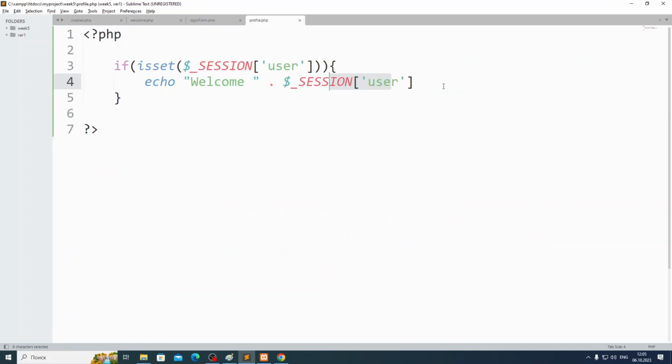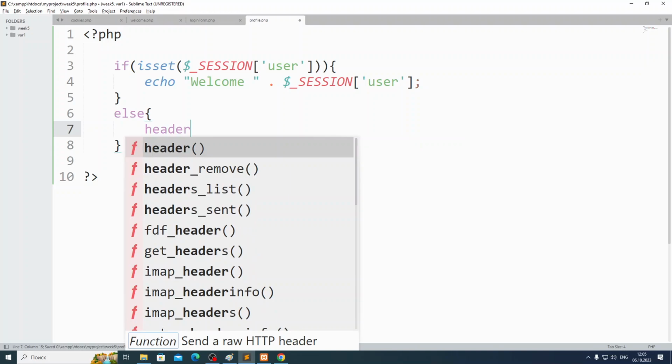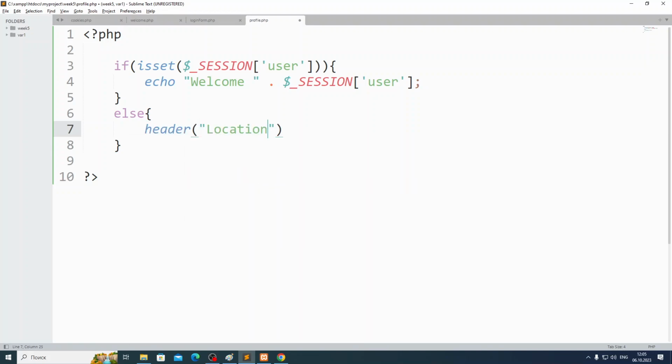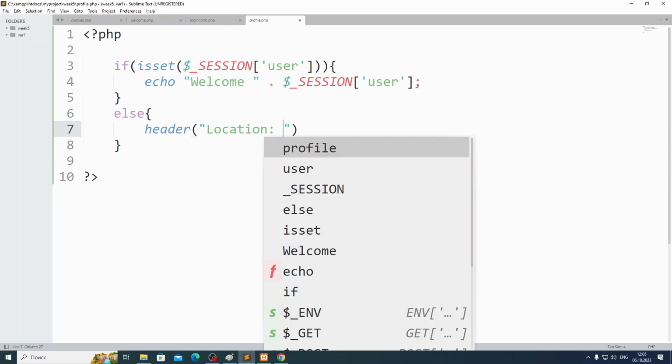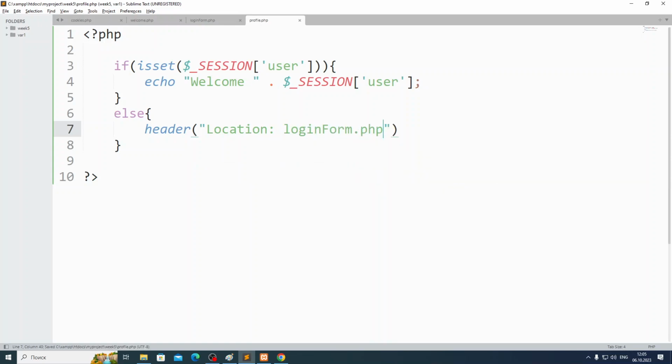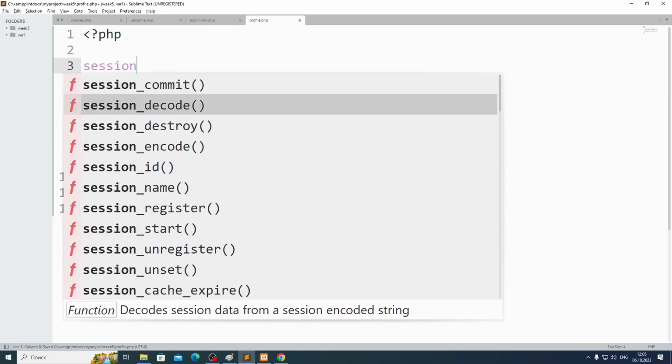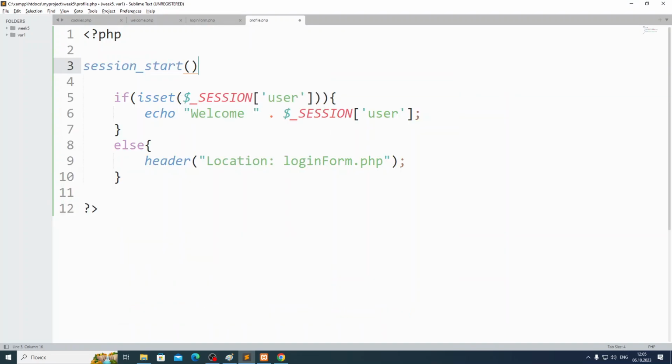But if it's not set, guys, else what will we do? We'll make header again, Location to which file? Login form dot php. If he's not authenticated, I mean, if the session user is not set, we don't have any user information yet, we will again redirect him back. But here I'm using the session array. It means again I have to call session start, because session start should be called in each file where you're using the session.